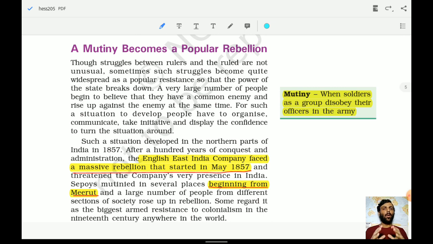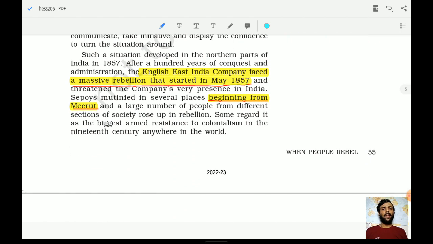A mutiny becomes a popular rebellion. How? First, on the right hand side, it has provided information about the mutiny. What is mutiny? Mutiny is when soldiers as a group disobey their officers. In the army, it is called mutiny. The English East India Company faced a massive rebellion that started in May 1857. From here we will see how the different threads of the revolt unfolded. Let us look at these threads.